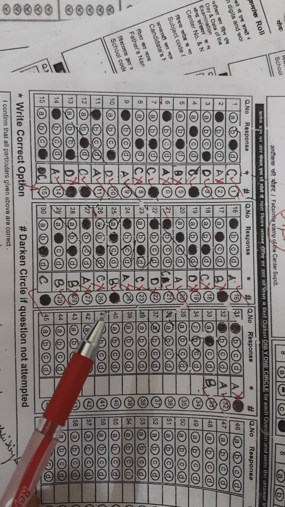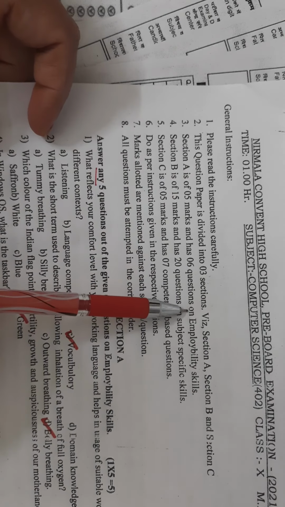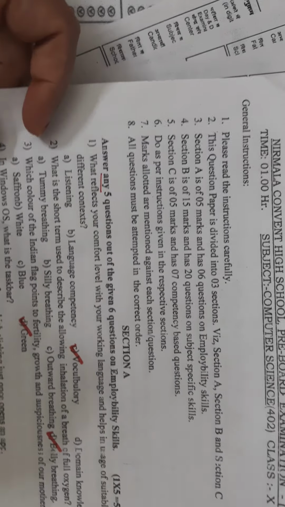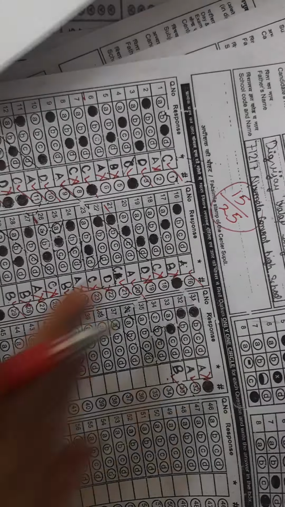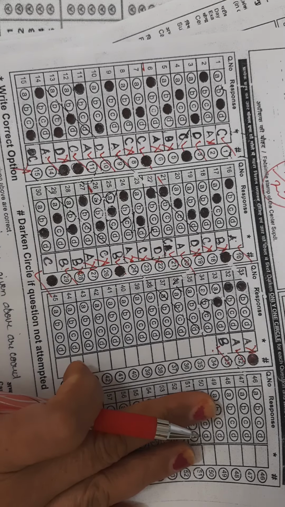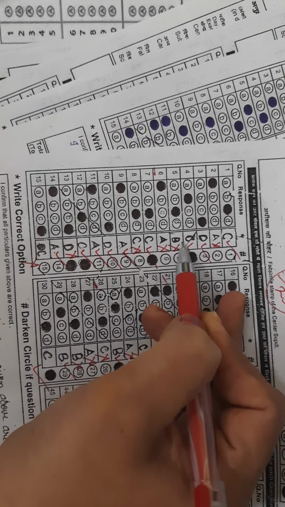You are only supposed to do the questions as per the instructions. Please read the general instructions which will be given. This was a pre-board paper, so instructions were clearly written. Section A is of 5 marks and has 6 questions. Here it is very clearly written, answer any 5. Don't attempt all the questions. Don't think that if you attempt all the questions, you are going to get full marks. No, we are only going to count the first 5. 1, 2, 3, 4, 5.